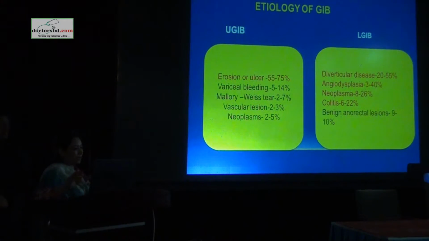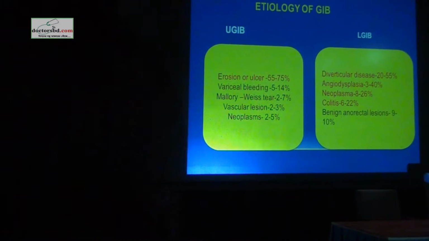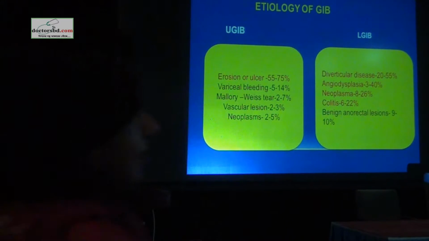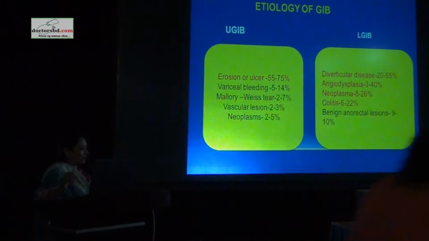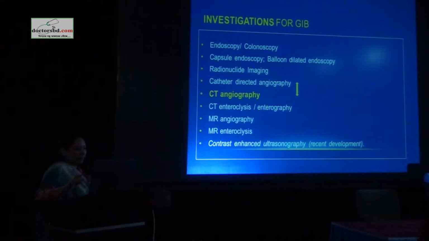Etiology: grossly, upper GI bleeds are due to erosion or ulcer of the mucosa, and there might be variceal bleeding as well. Apart from that, neoplastic and other causes come as well. But in lower GI bleed, the commonest causes are usually diverticular disease, angiodysplasias, neoplasms, and colitis.